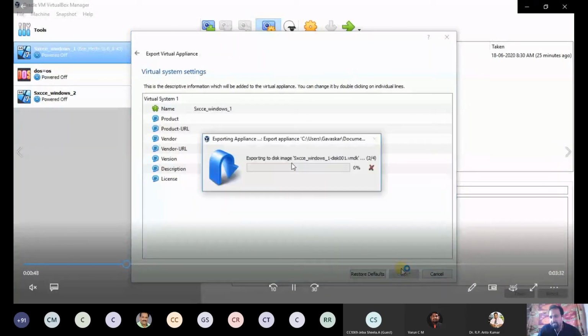It will automatically provide the versions, product name, everything. You do not need to provide this. Now you have to click next. It will take nearly more than half an hour, 40 to 45 minutes, for creating the OVA file format, for creating the appliance.